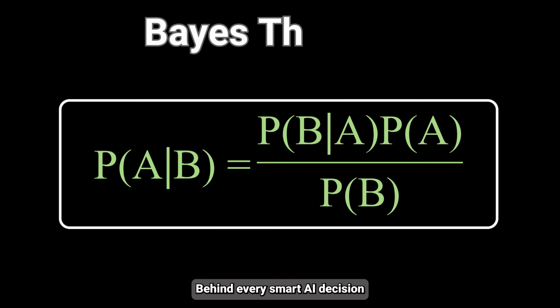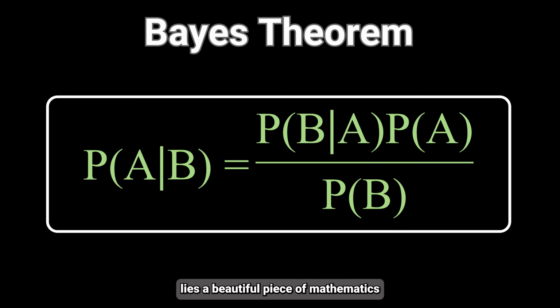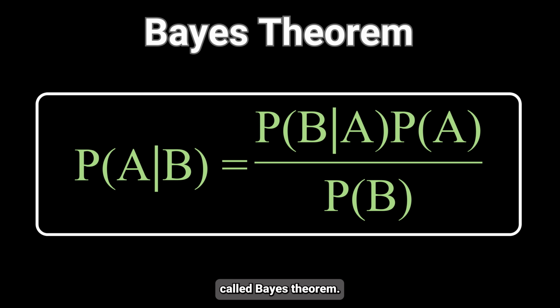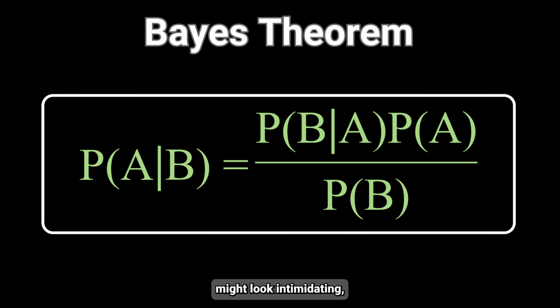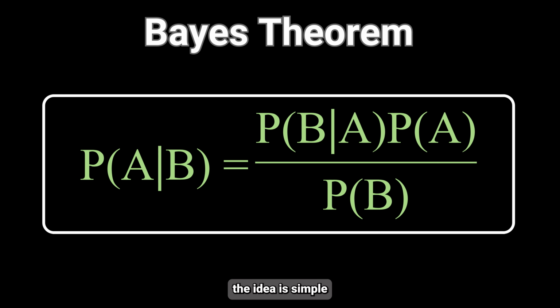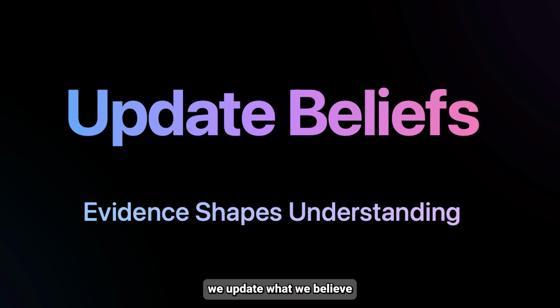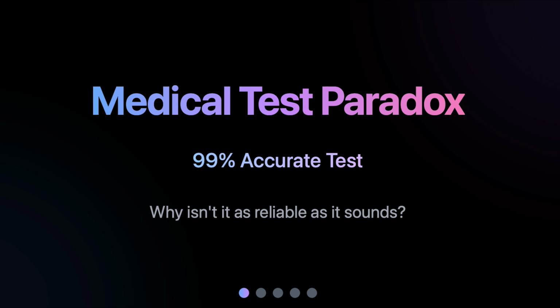Behind every smart AI decision lies a beautiful piece of mathematics called Bayes' theorem. Don't worry, while the equation might look intimidating, the idea is simple. We update what we believe as we get new evidence. Let me show you with an example. Imagine you take a medical test that's 99% accurate. Sounds incredibly reliable, right? But here's where Bayes' theorem reveals something fascinating.